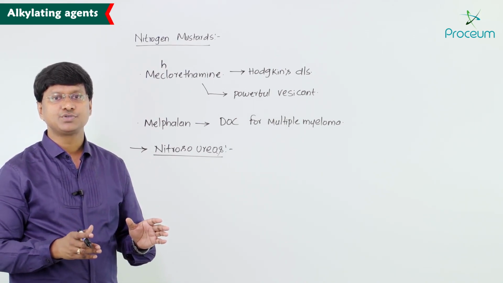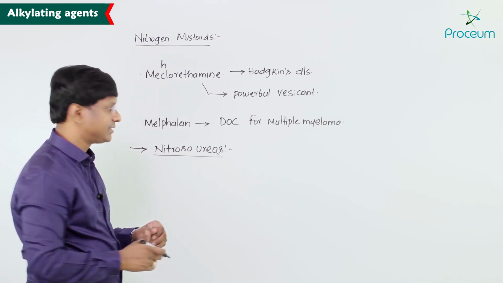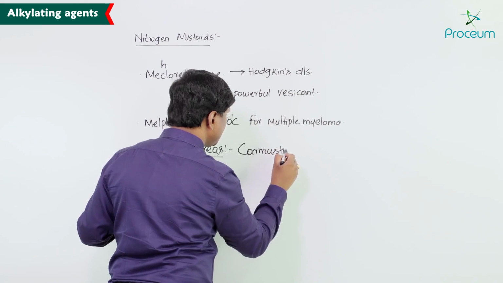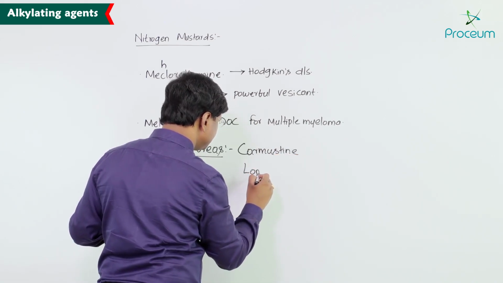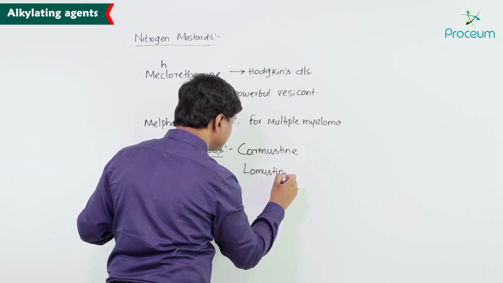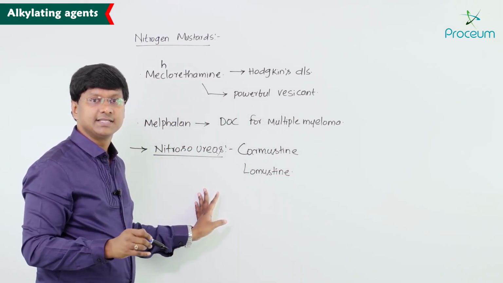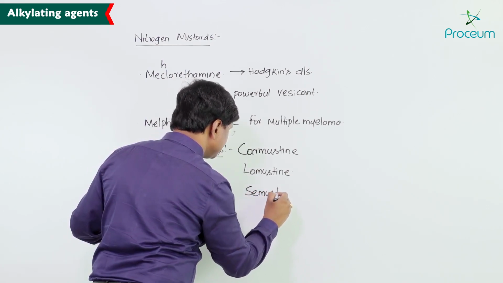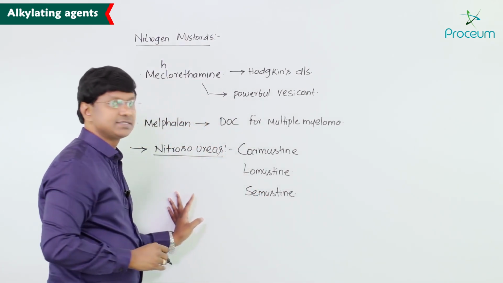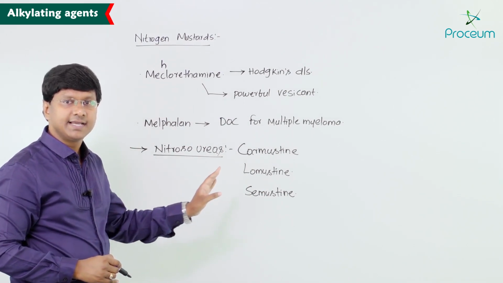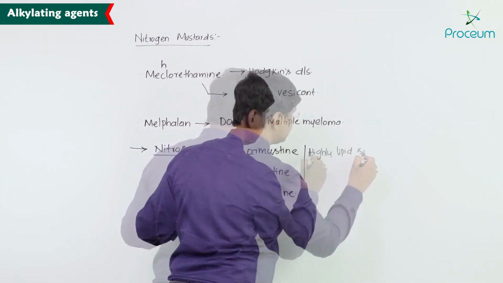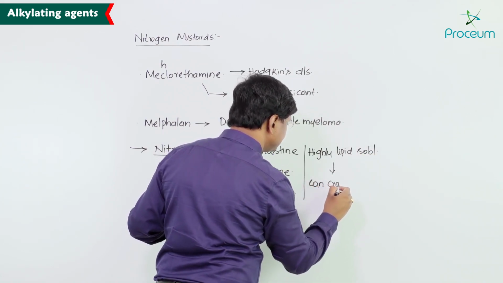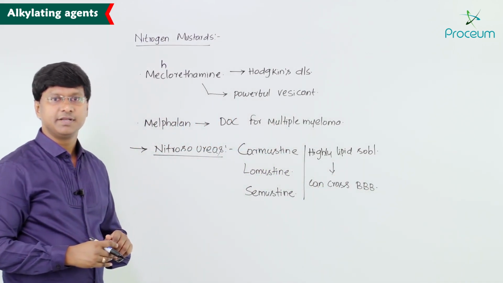These are highly lipid soluble and they can cross the blood-brain barrier.